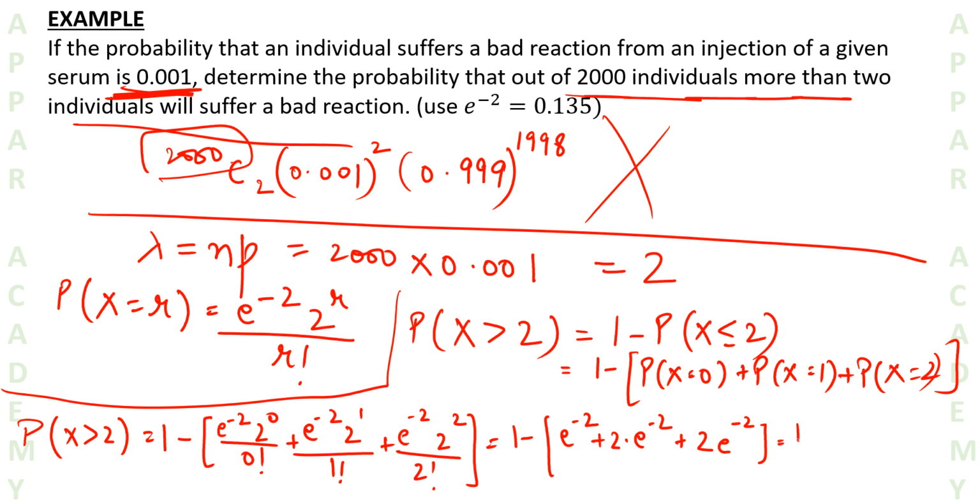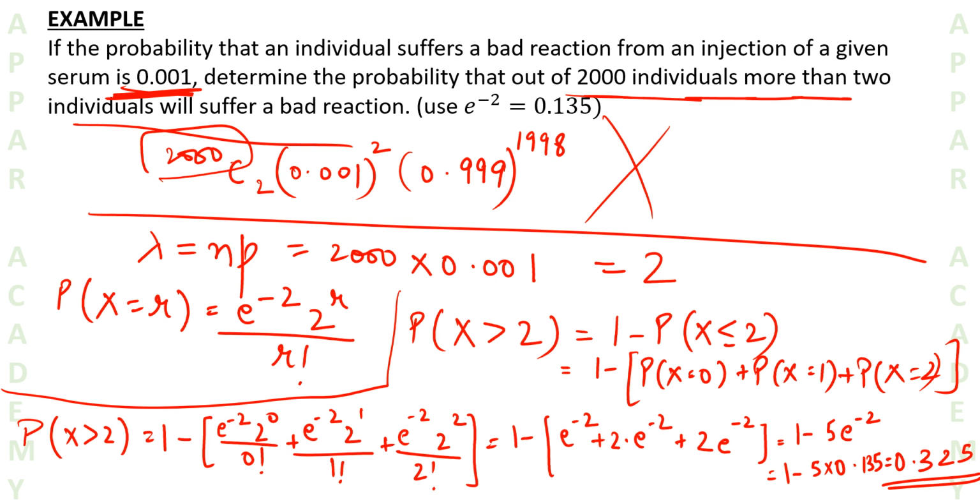So this gives us 1 minus 5 into e to the power minus 2. We already have the value of e to the power minus 2, so this becomes 1 minus 5 into 0.135, and this gives us 0.325. See how simple it is to calculate these values.